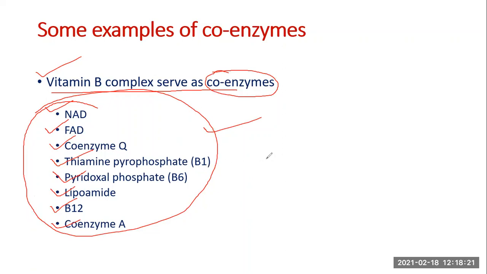Please understand, when the cofactor is very intimately, very tightly bound to the enzyme, then it is called a prosthetic group. So there is a minor difference between a cofactor and a prosthetic group. Cofactors, as I told you, are usually loosely bound, but in some cases they are very tightly bound to the enzyme, and they are also called a prosthetic group. So these are some examples of coenzymes, organic molecules which serve as cofactors. These are all members of the vitamin B complex family.